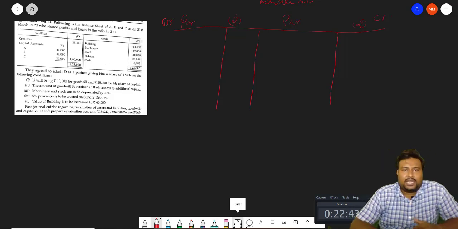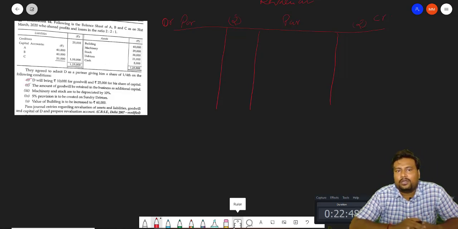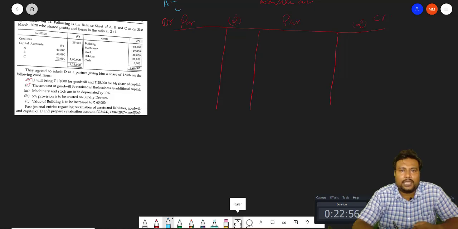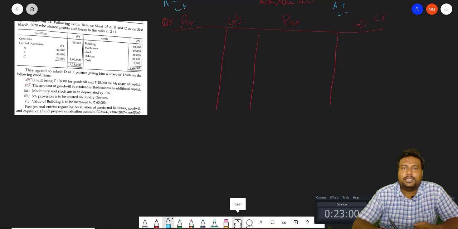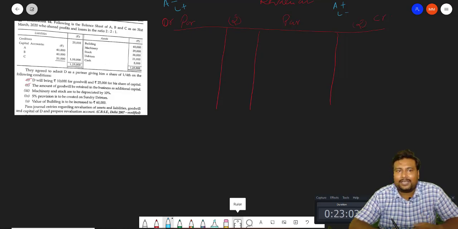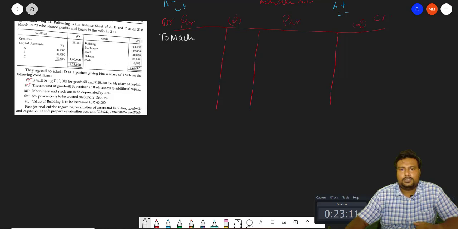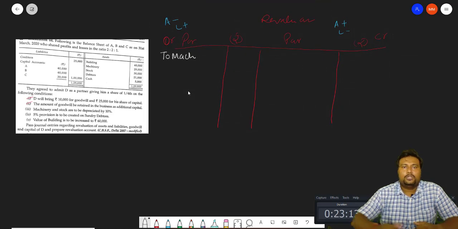Let's start with the revaluation account. The amount of goodwill is not recorded in the revaluation account here. Machine and stock are depreciated. So what is the main funda? Assets decrease and liability increase go on the debit side; assets increase and liability decrease go on the credit side. Here assets are decreased, so we will write down to machinery.